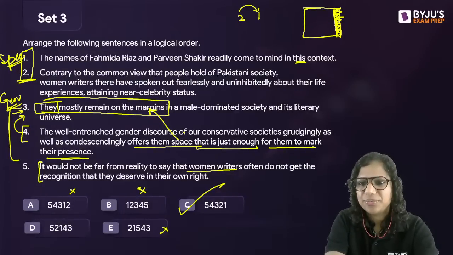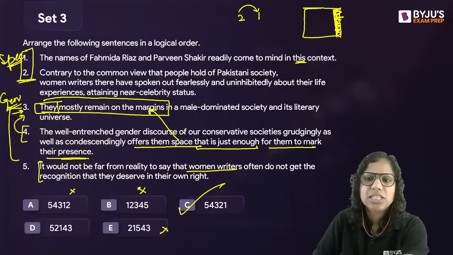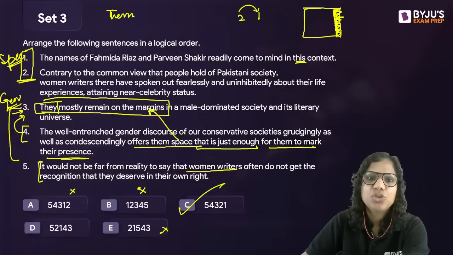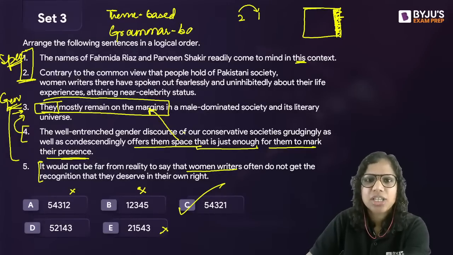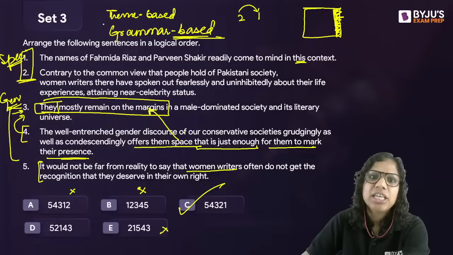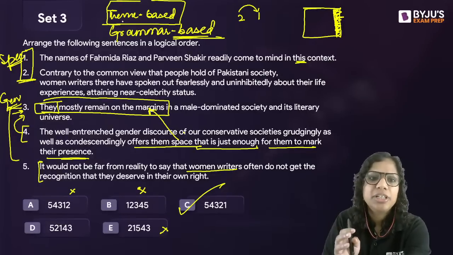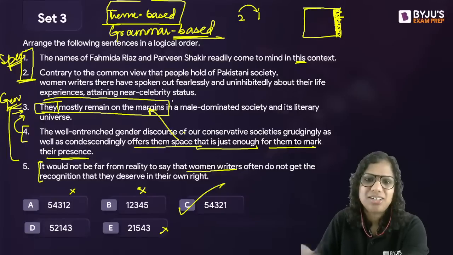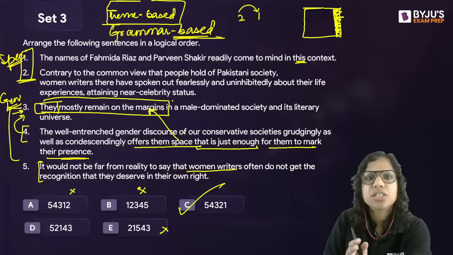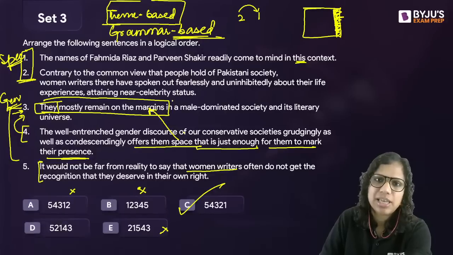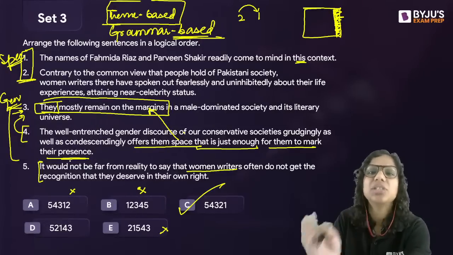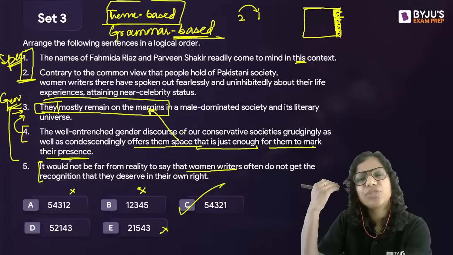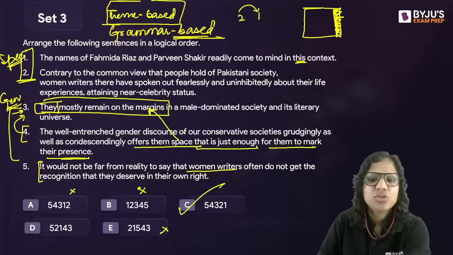Okay, perfect. So C is the answer. Please rely on a combination of theme-based and grammar-based clues. Grammar-based clues are pretty easy to spot: they, such, she, etc. And I do not recommend that you don't read the entire sentence. That's not how it works in a postgraduate level entrance exam. You will have to read the entire sentences. Just by reading the first few words, you can't completely solve a parajumble unless it's an extremely easy parajumble, right? So C is our answer.